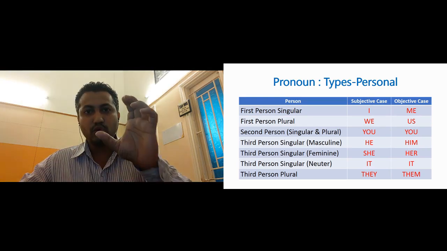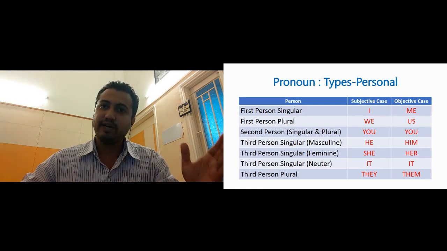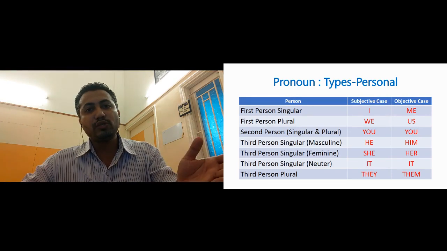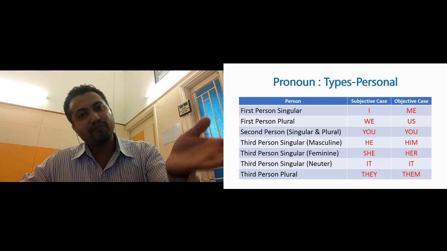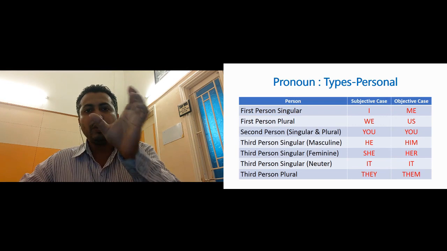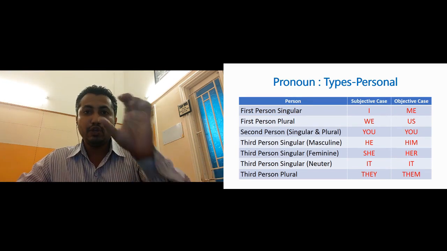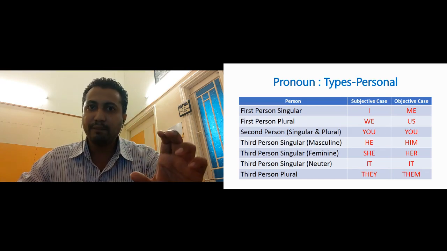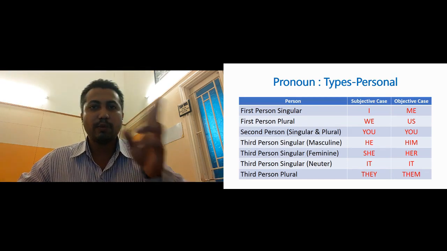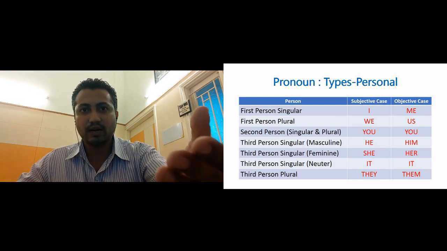If you is used before the verb, before the action word, it is subject, and if you is used after the verb, after the action word, it is object. Okay, so that is how we can understand which you is a subject and which you is an object. Once again I will say, you is the pronoun for second person. Second person singular, plural both are same, and second person is the listener.